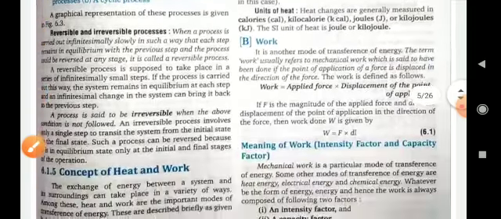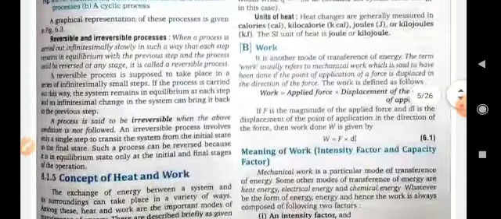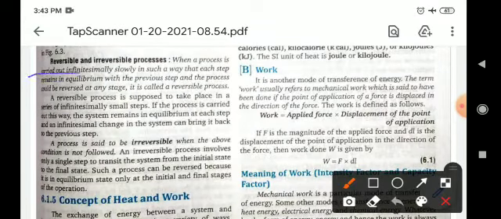Now, reversible and irreversible processes. When a process is carried out infinitesimally slowly in such a way that each step remains in equilibrium with the previous step and the process could be reversed at any stage, it is called a reversible process. Means any process in which something is converted from one side to another side and then comes back again to the first side is known as a reversible process.